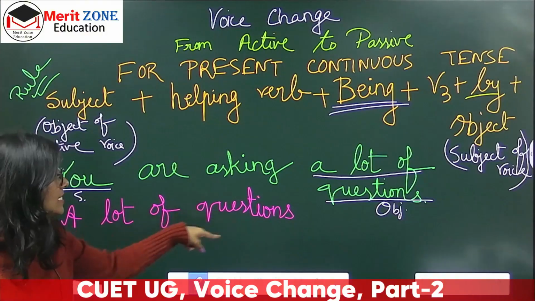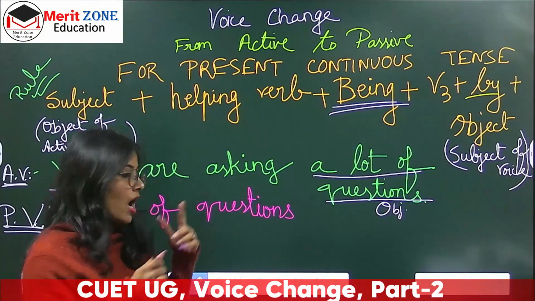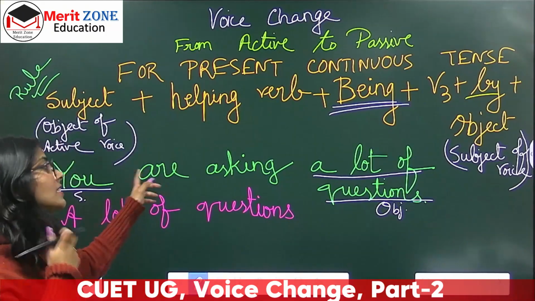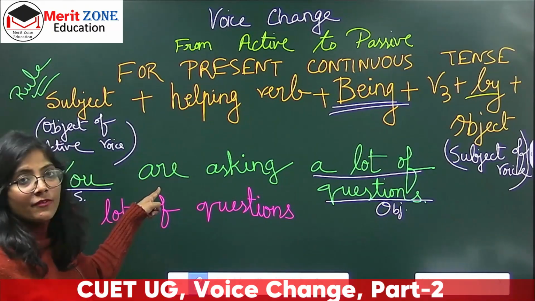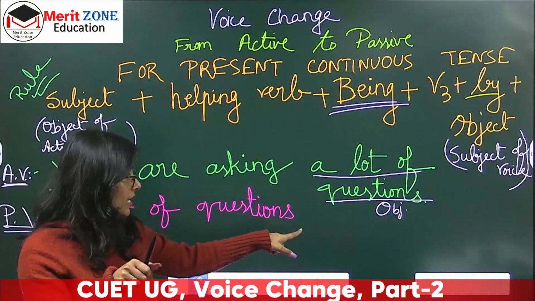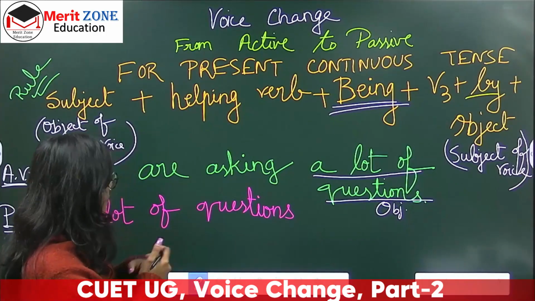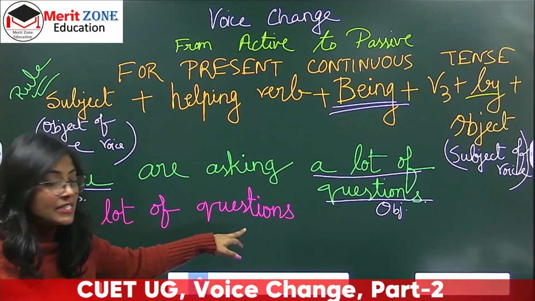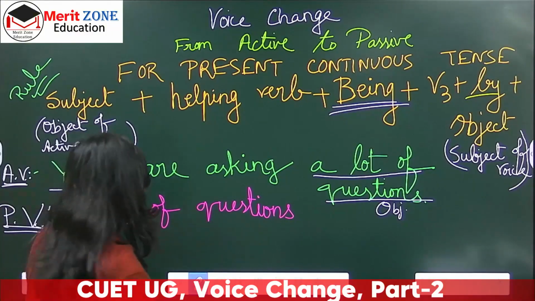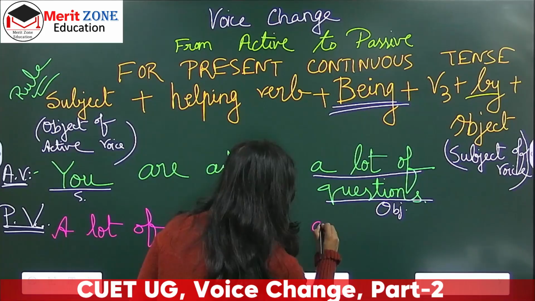Now questions means here I'm talking about plural. So again we have to use are. Now don't confuse that just because in active voice I have used are, helping verb, so that I have to use again are also here. No, it's not so. It goes this way that you have to do it in is according to the subject. If the subject is singular, then is. If it is plural, then are. Here it is plural, so I have used are. Okay. Now helping verb are.